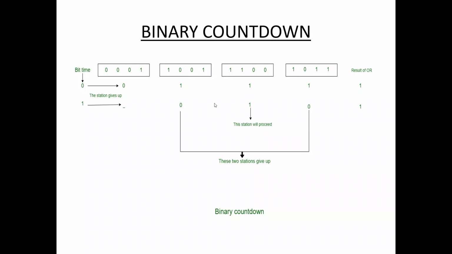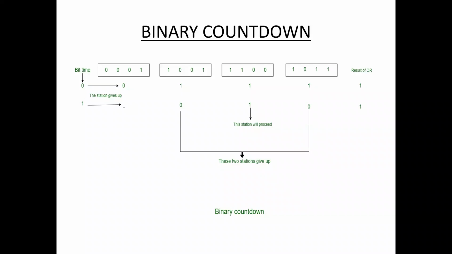The first priority is station 3. Next we compare station 2 and station 4. Here station 2's third bit is 0 and station 4's third bit is 1, so the next priority is station 4. Next we compare station 2, and last station 1. So first station 3 sends the data, next station 4 sends the data, next station 2 sends the data, next station 1 sends the data. So this is the sequence.